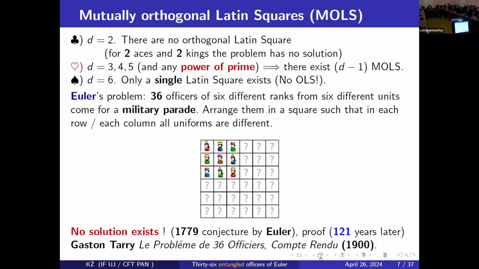And the proof was given only 121 years later, so look, 11 squared, by a French lawyer, not even a mathematician, Gaston Tarry. Another story says that it was the last important result in mathematics obtained by a non-professional. He was sent to Algeria, perhaps as a civil servant, and had nothing better to do. But his achievement was great because he showed that it was possible to reduce several millions of possible cases into a few thousands, and then show one by one that out of those few thousands, there is no solution, which was very much non-trivial. So even Poincaré was very much amazed by his result.